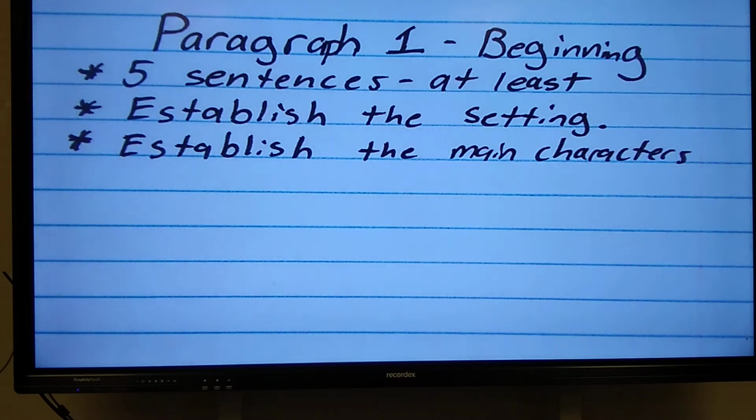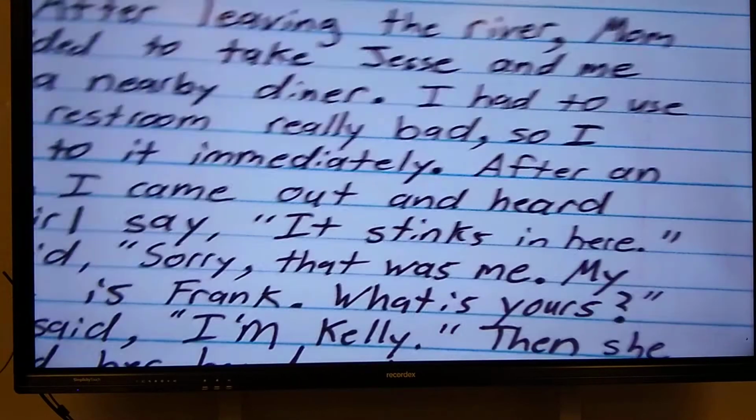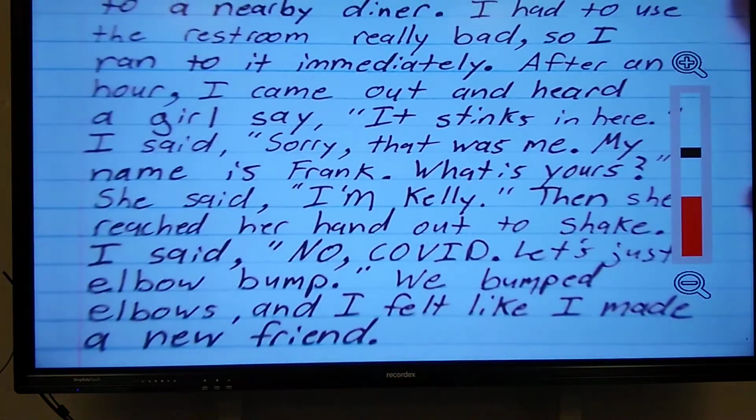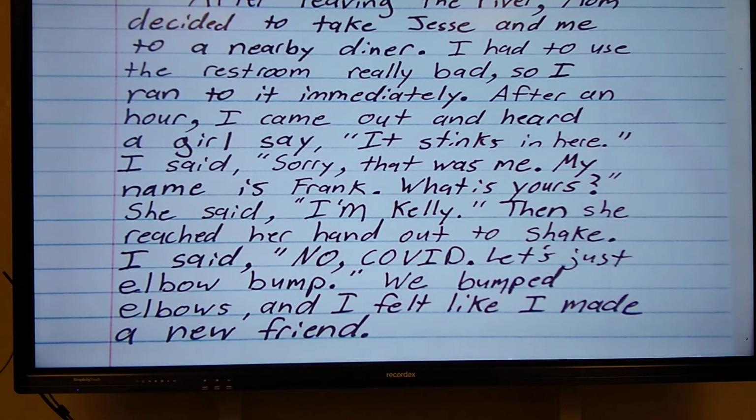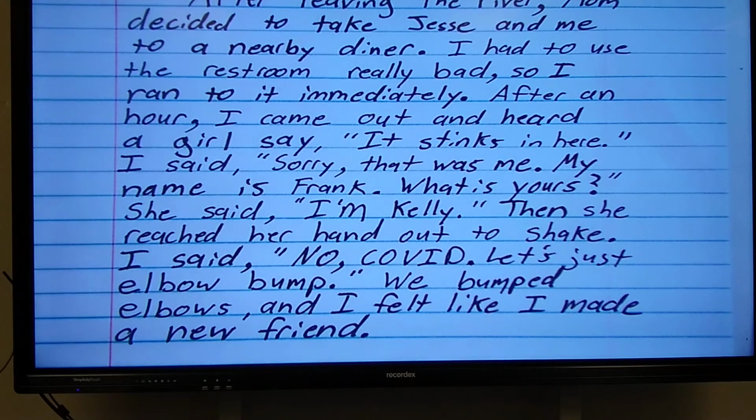Now I'm going to give you an example right here. This is my paragraph. Now you can't copy my names in this story. You can't copy the setting. You can't do any of that. You got to come up with your own ideas. So here's my story, or my first paragraph, the beginning paragraph, the setting paragraph.